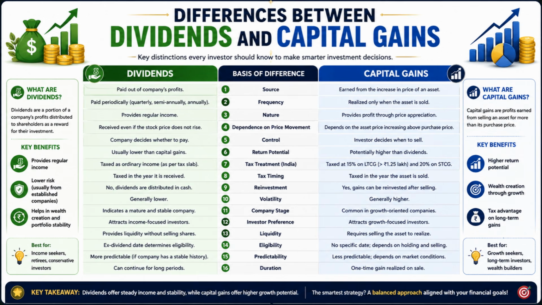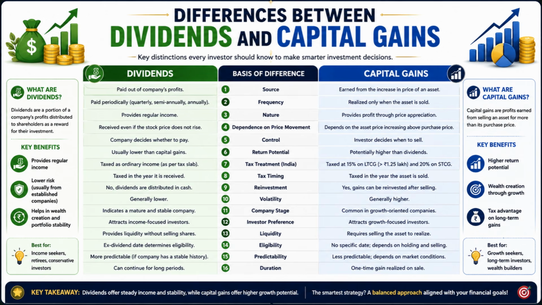Number 3. Dividends provide a regular stream of income, whereas capital gains provide profit through appreciation in the asset's price. Number 4. Dividends can be received even if the share price does not increase, whereas capital gains depend on the asset's value rising above the purchase price.